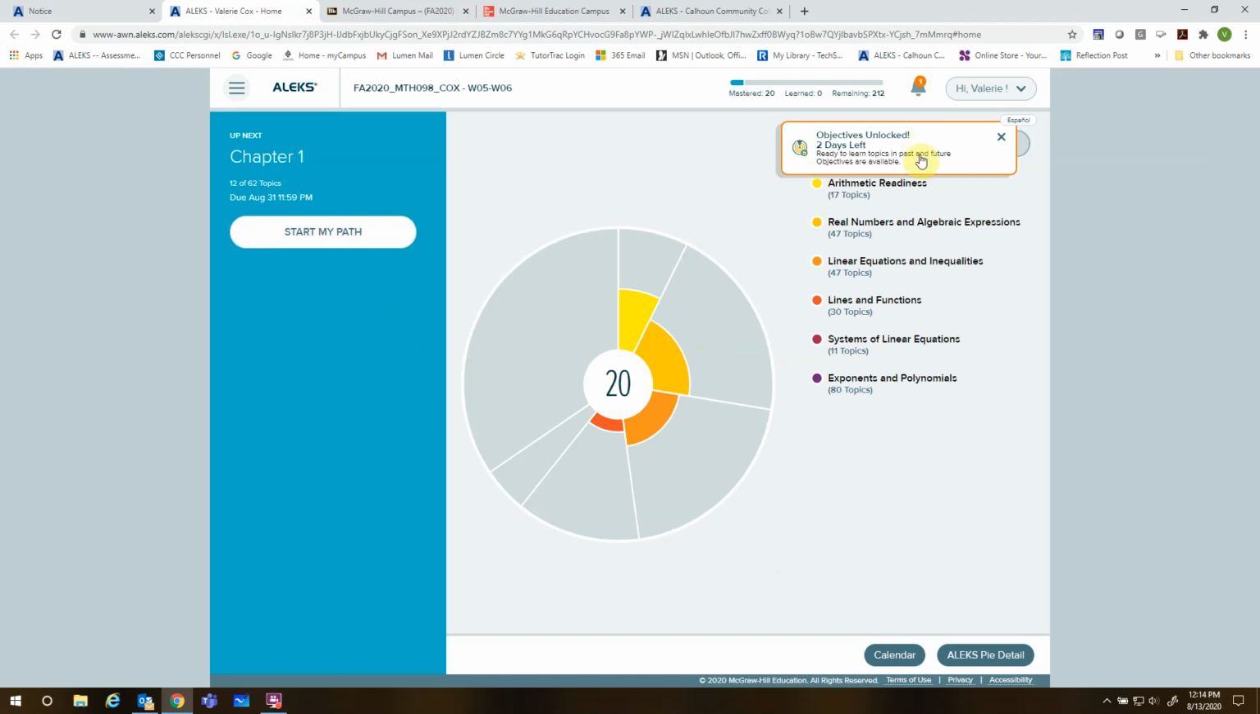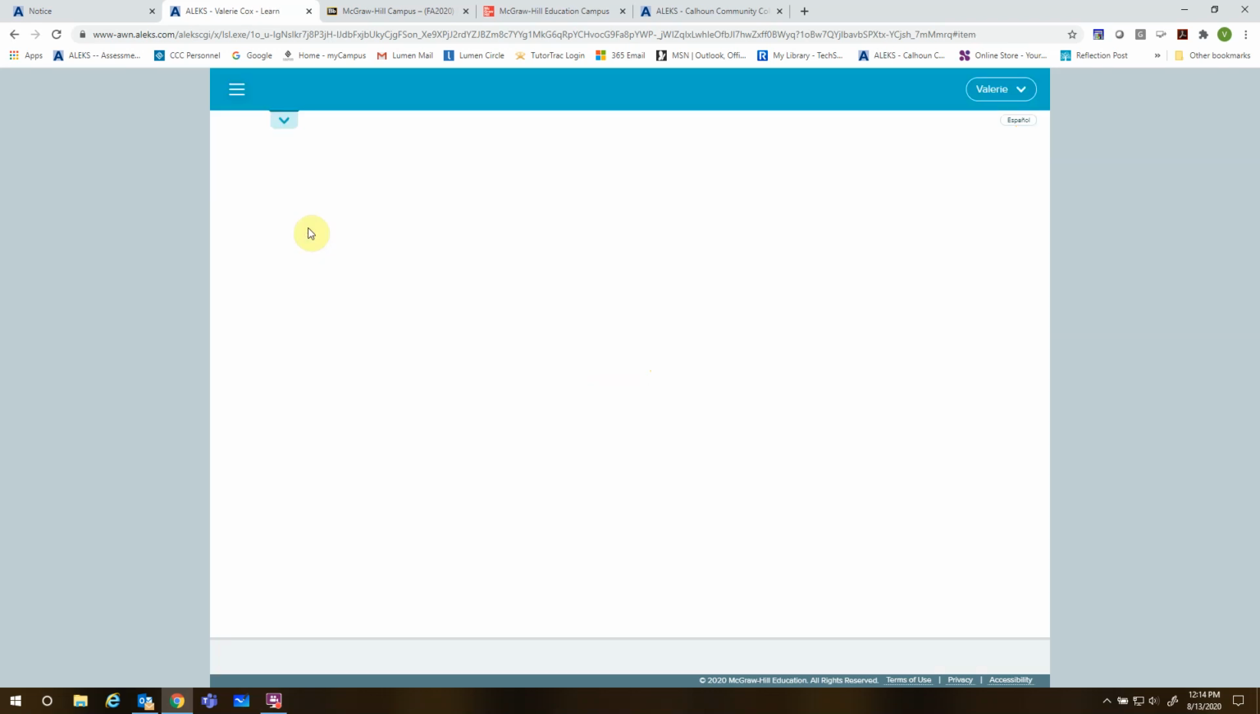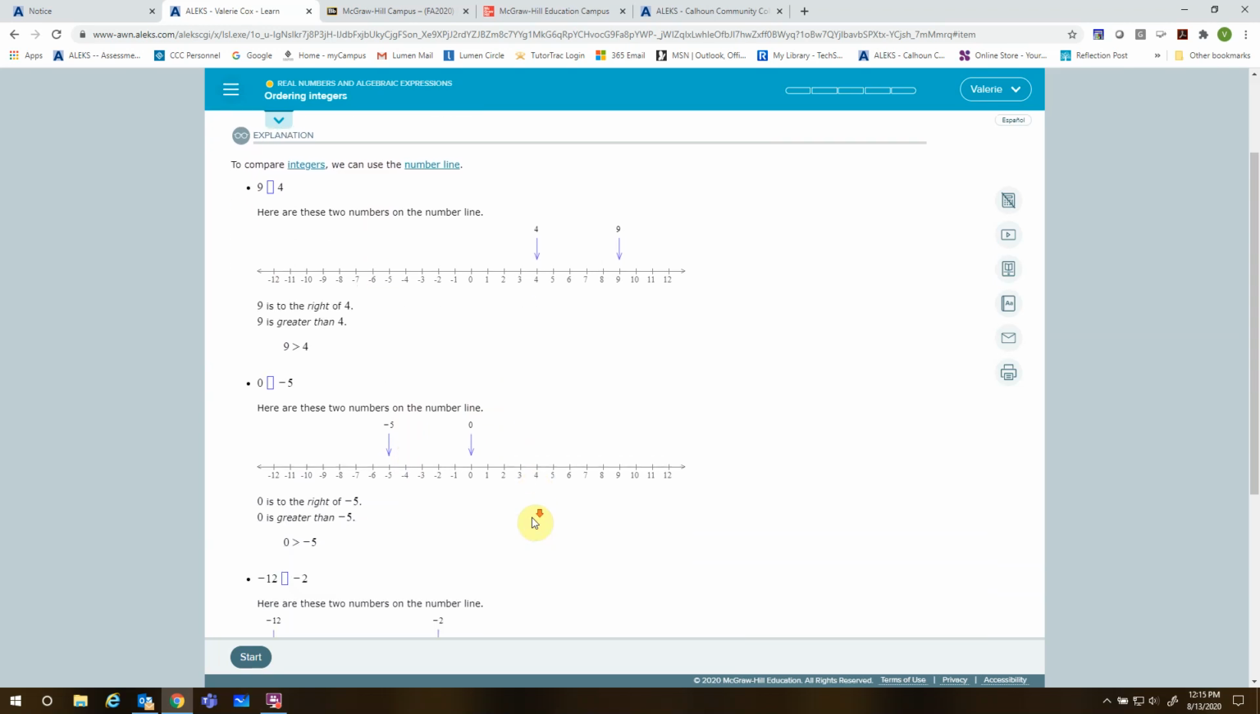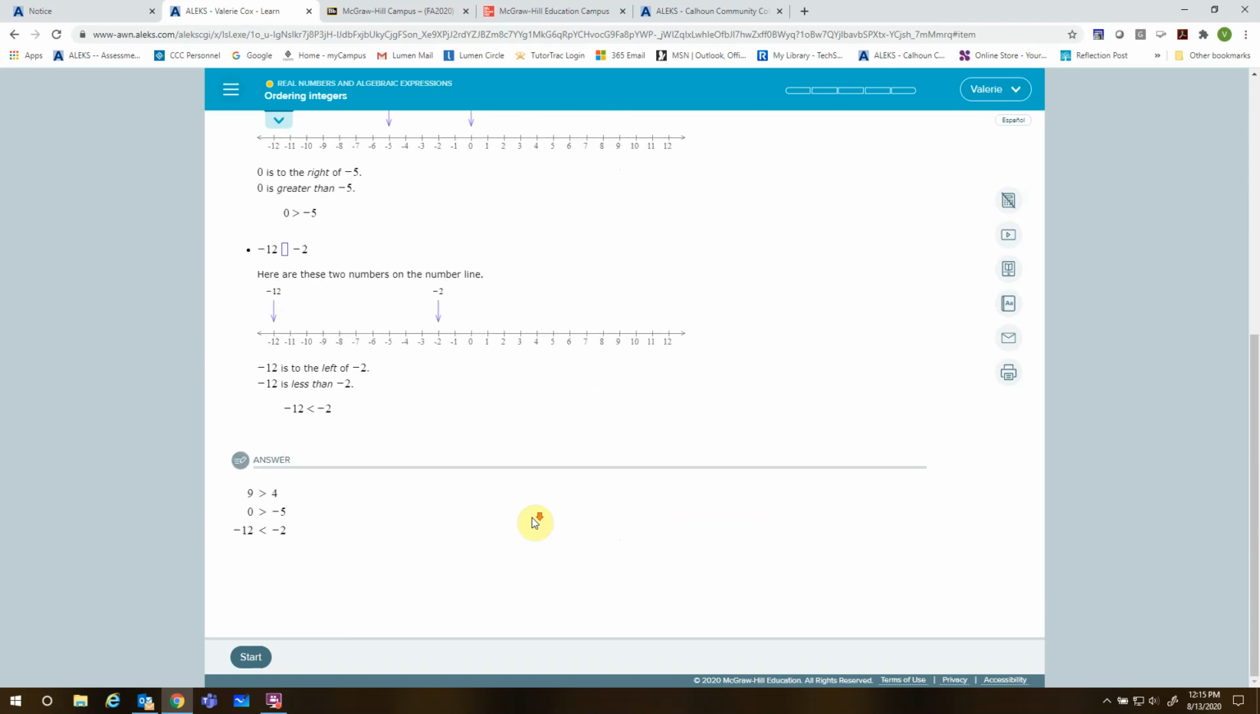So again, it's going to take you through and explain some things about this page. But I'm going to start my path and it's going to take me into chapter 1, which is our first chapter that we're going to be working on. And you can see this is called an explain page. The explain page is kind of like a page out of the book. So it gives you an example and it works the example, that kind of thing. Over here on the right hand side are tools that you can use, and I'll do those when we get to it. So if I'm ready to start a homework problem, I'm going to click start.